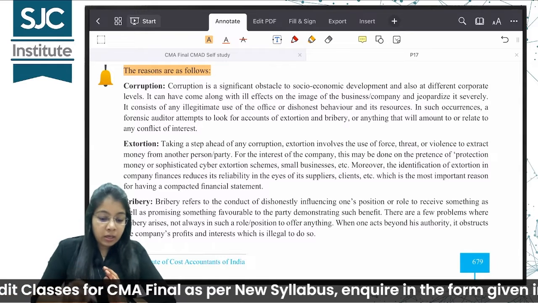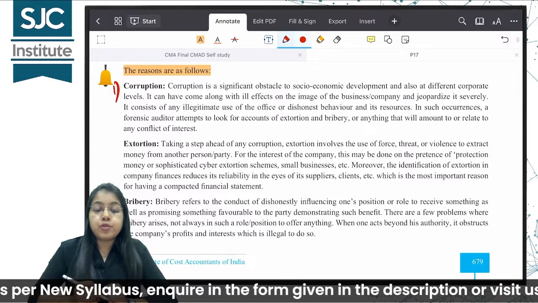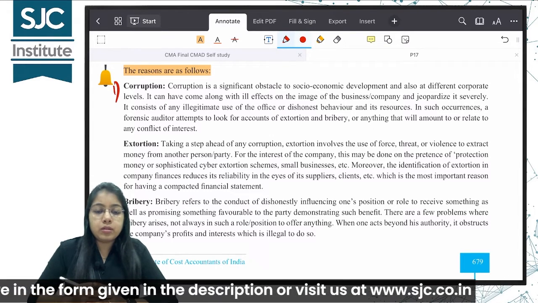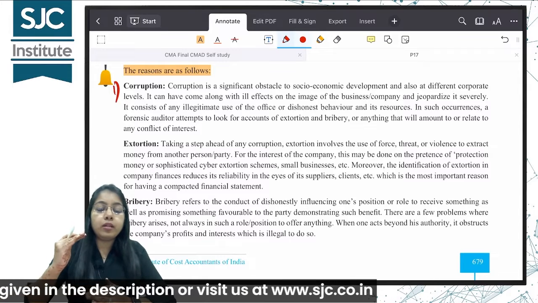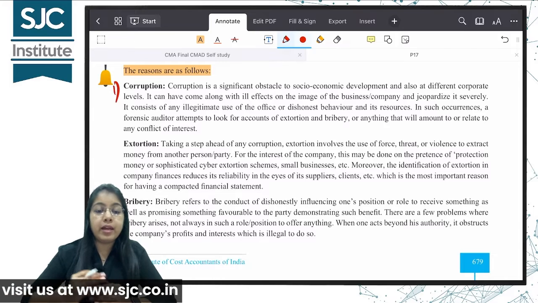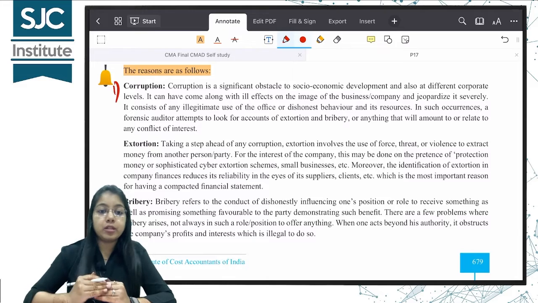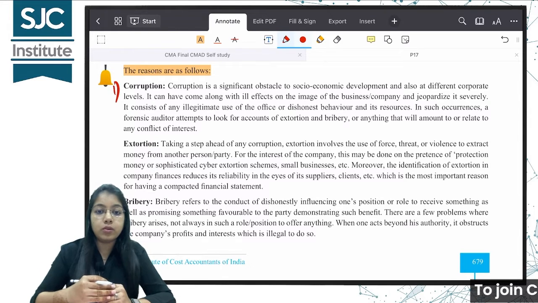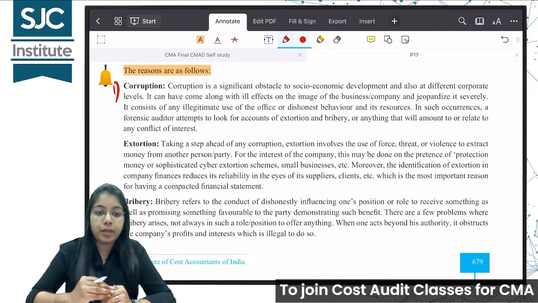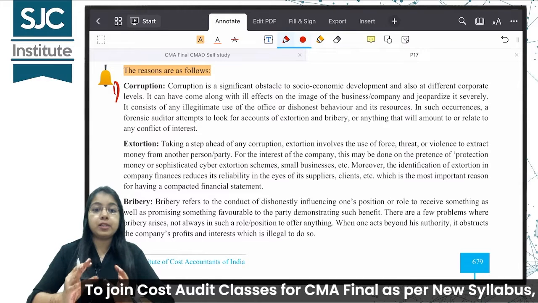Okay, so the first point is corruption. What do you mean by corruption? Basically, when there are differences in socio-economic development, there is a difference in the levels of management. They are using their position to pose certain ill effects to the company, which is not good for the company, but they are doing it for their own personal gain.